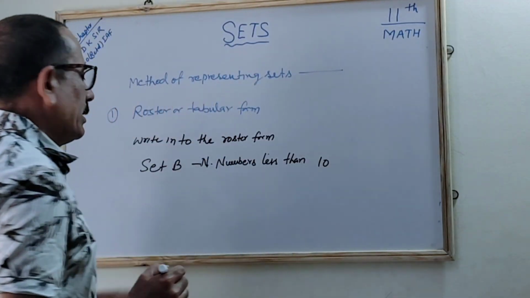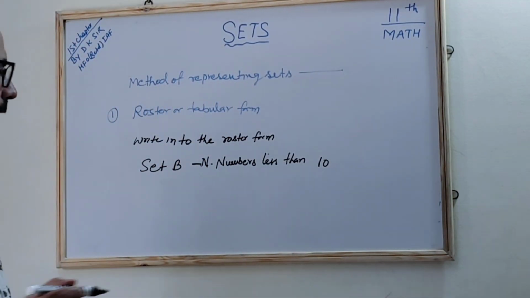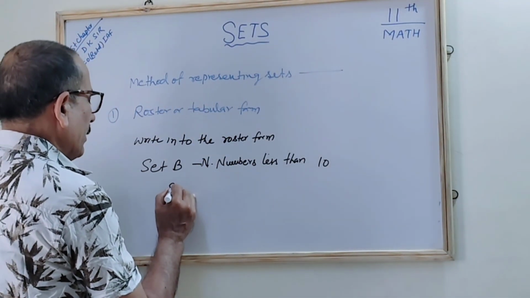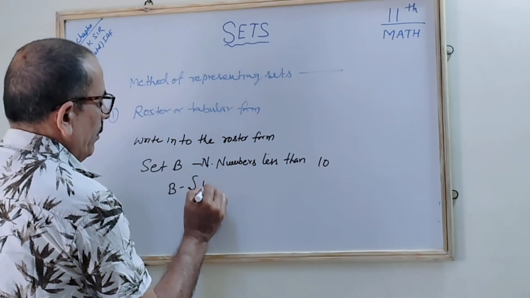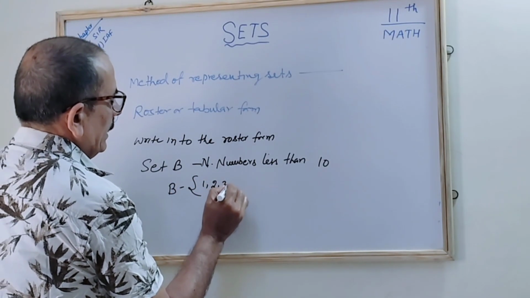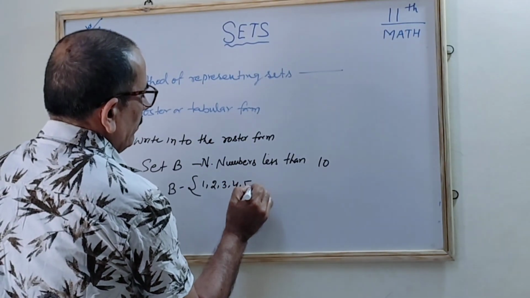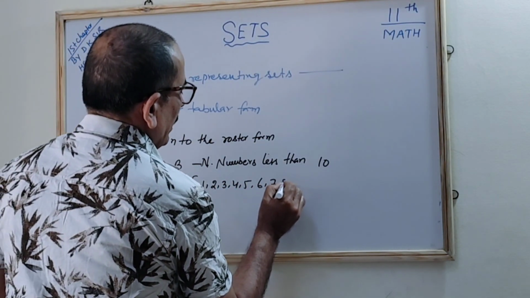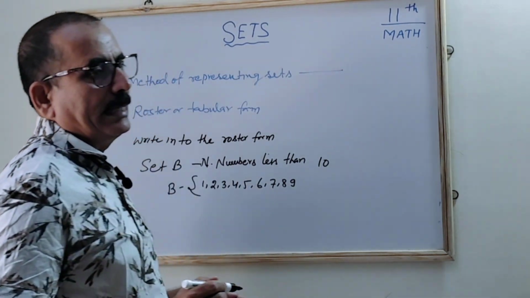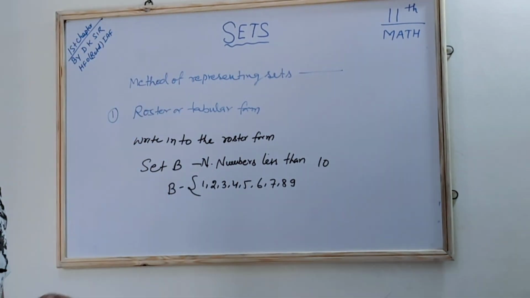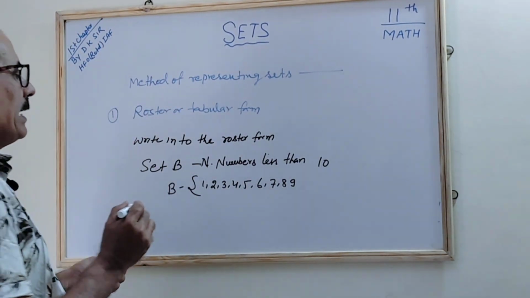Then we can write it in the roster form. B is a set which contains the members 1, 2, 3, 4, 5, 6, 7, 8 and 9, because natural numbers less than 10 are 9 and below.